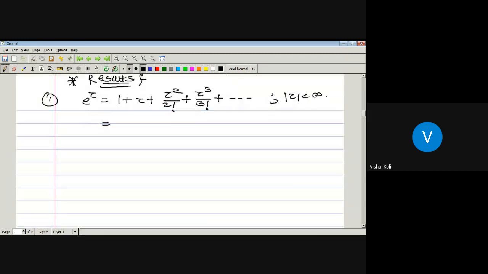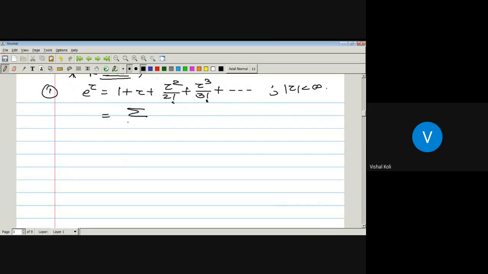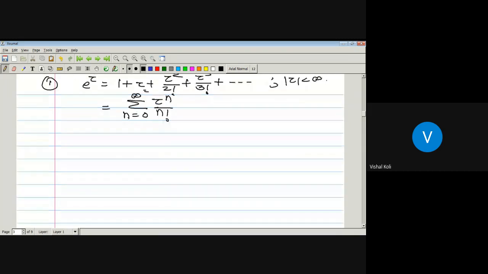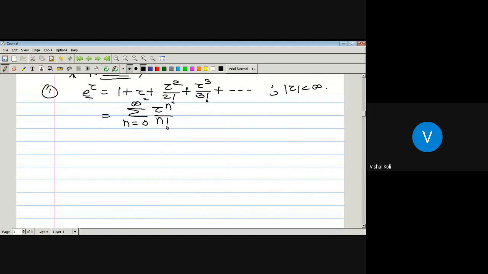Okay. Now it can be written as a series, n running from 0 to infinity. The first term will be 1, the second will be z and its coefficient will be 1. So it is actually nothing but z to the power n divided by n factorial. As 0 factorial is 1, it is z to the power 0 divided by 0 factorial, which is 1, plus z to the power 1 divided by 1 factorial, which is z, and so on. So this will be the power series expansion of the function e to the power z.